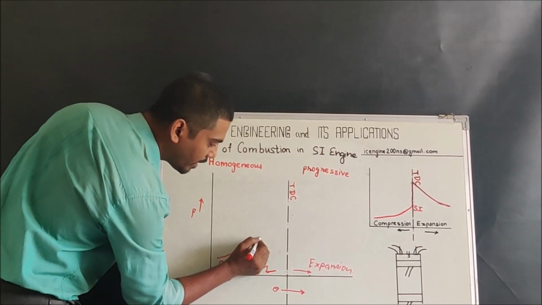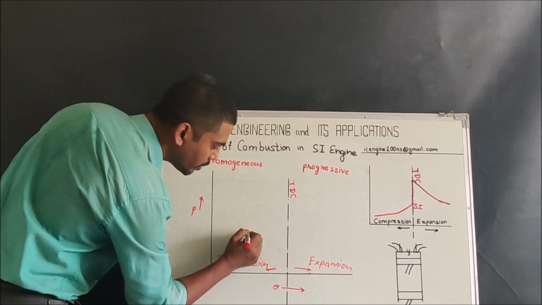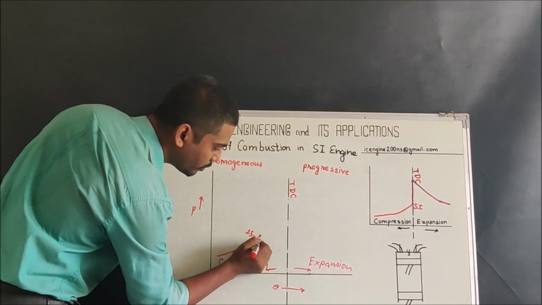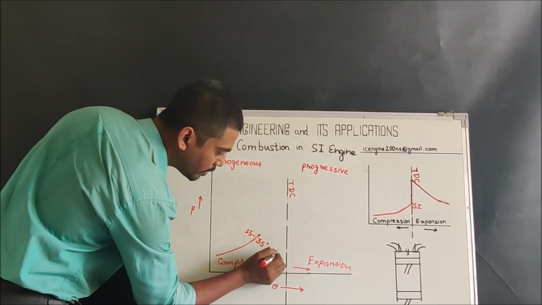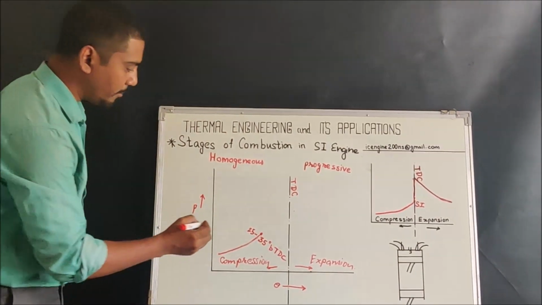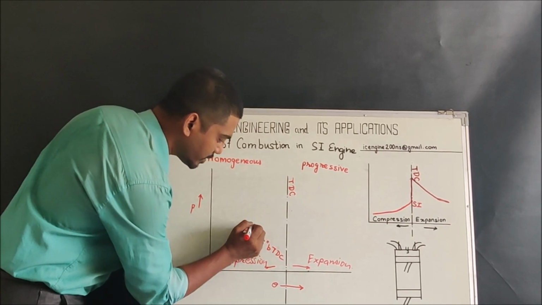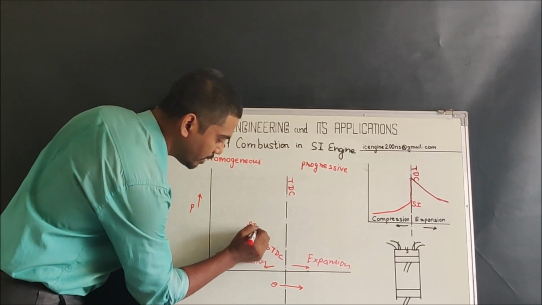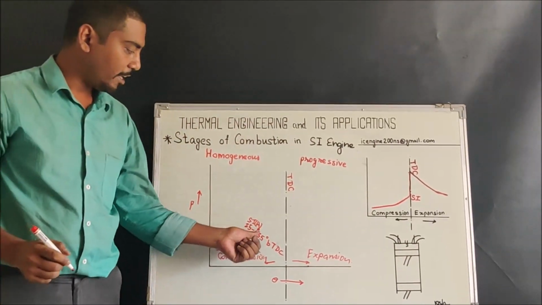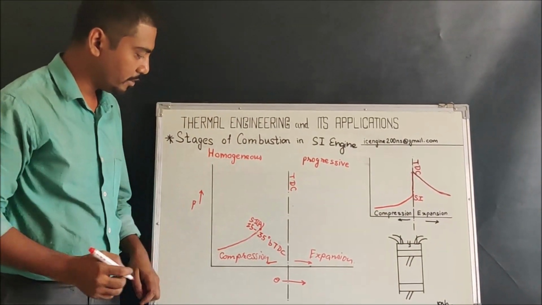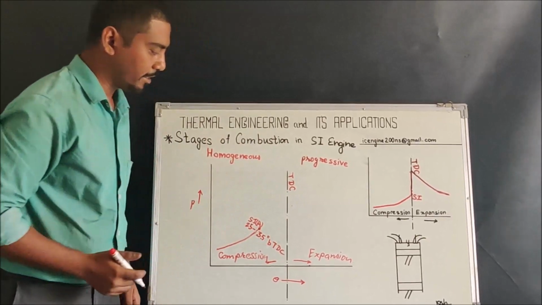So somewhere around 25 to 35 degrees before TDC, we give the spark ignition. So this is the point of spark ignition. Let us call this point A. So at point A, spark ignition is given, and what happens after that?